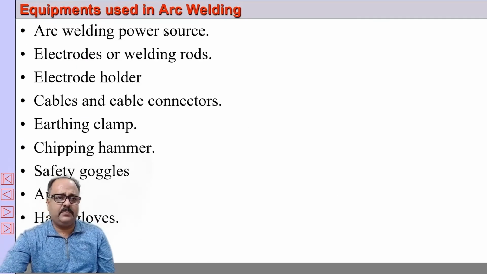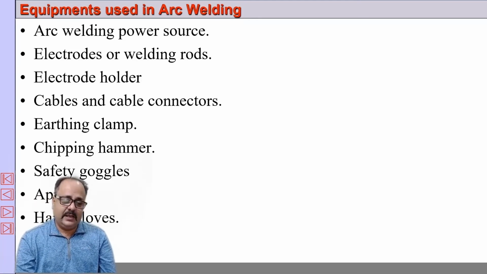Okay, so the equipment is: arc welding power source, electrodes or welding rods, electrode holder, cables and cable connectors, earthing clamp, chipping hammer, safety goggles, apron, hand gloves. Safety goggles are very important. You should not watch arc welding with bare eyes or naked eyes. That will create a medical condition, and you will have a red eye, an extremely itchy eye, which is absolutely unwanted. Once I made a mistake, and I still remember that. So please do not watch arc welding with the naked eye. You have to wear safety goggles.